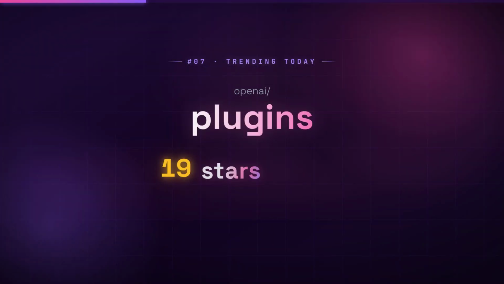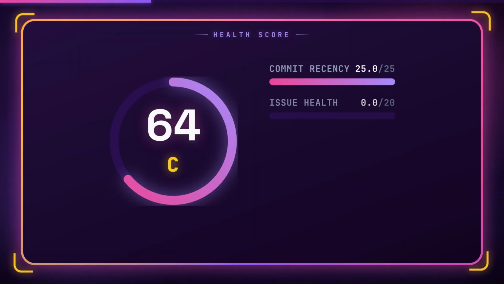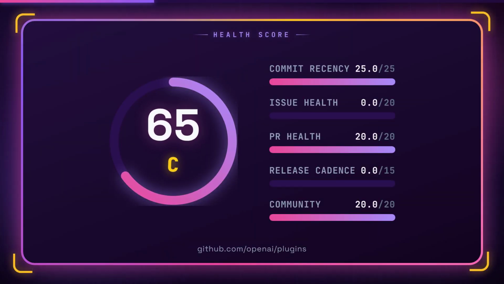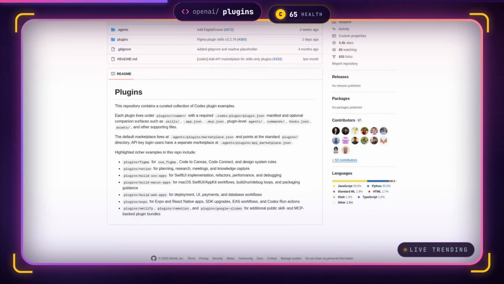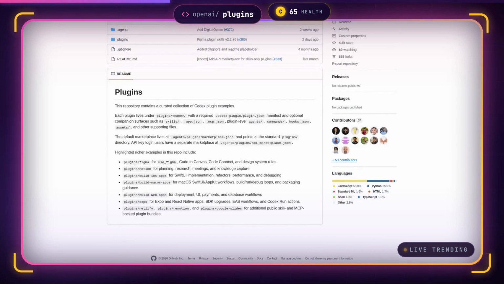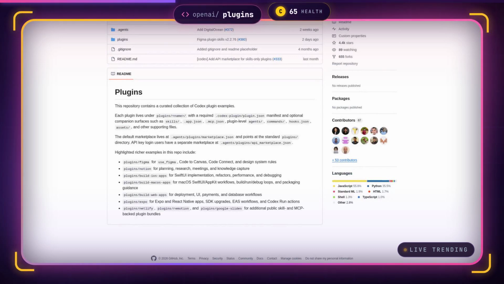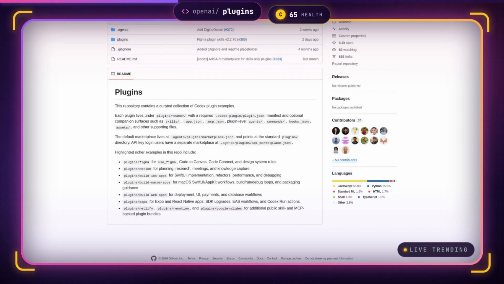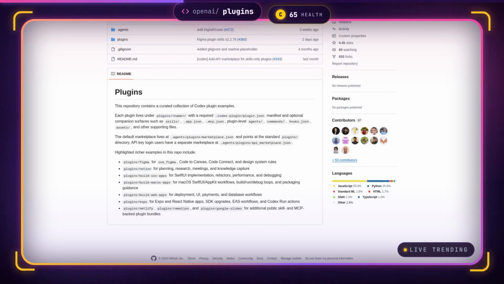Number 7, Plugins. 29 new stars today. This repo gives developers a practical kit of plugin examples that bring real-world tools like Figma, Notion, and native app build pipelines directly into OpenAI Codex, so your AI assistant can operate across design, project management, and deployment without leaving the conversation. It solves the friction of constantly switching between separate services by standardizing how external APIs and local workflows connect to a large language model, turning each plugin into a set of shareable skills, commands, and agents.